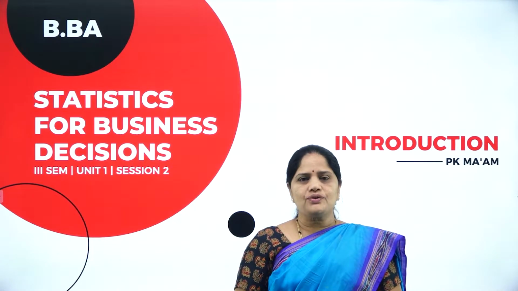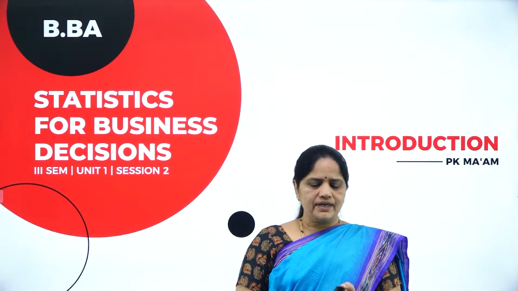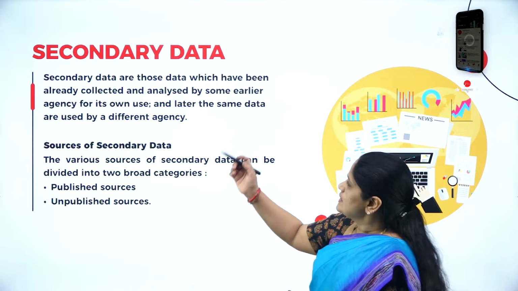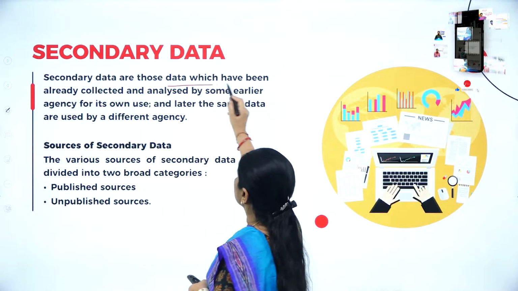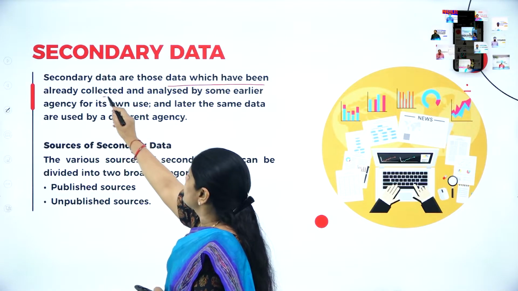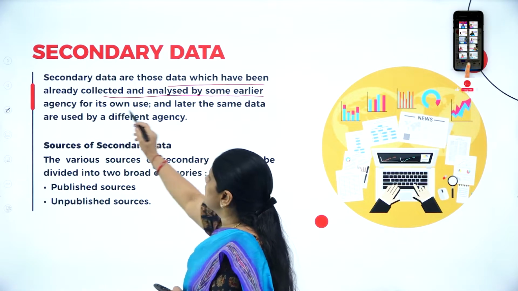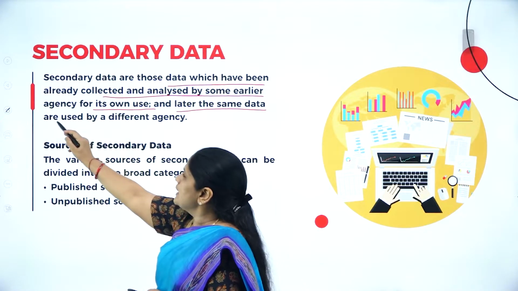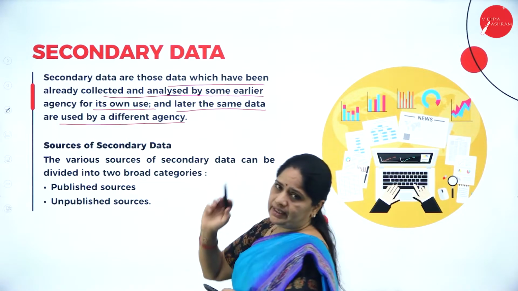In this session 2 of Unit 1, let us have a discussion on what is secondary data. Secondary data are those data which have been already collected and analyzed by some earlier agency for its own use, and later the same data are used by a different agency.